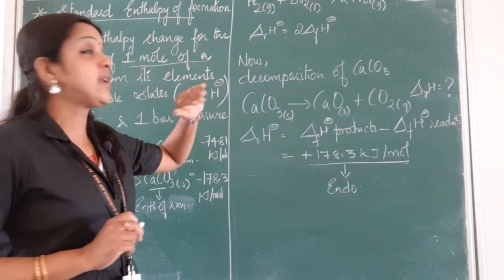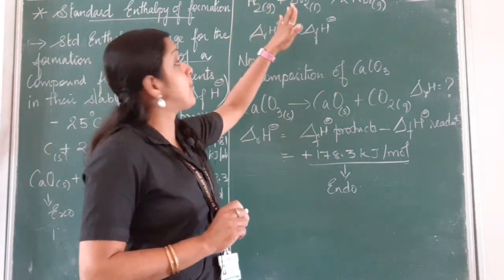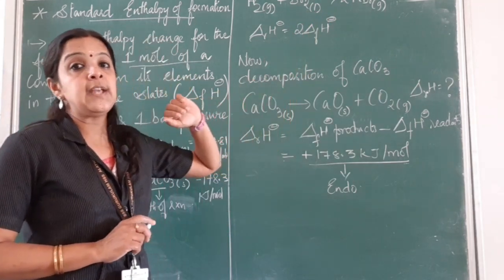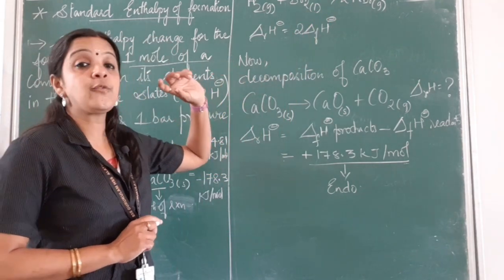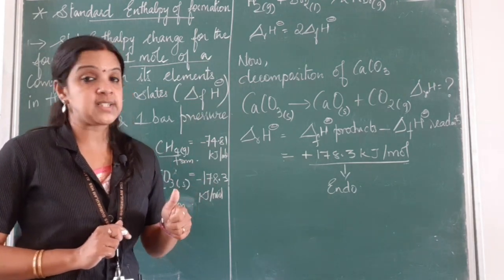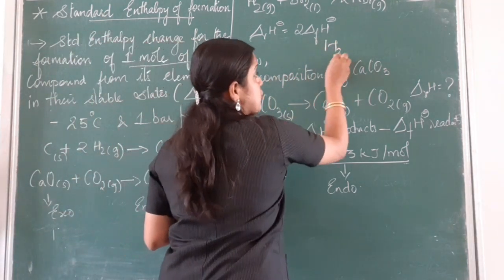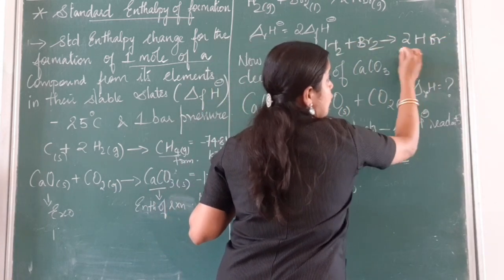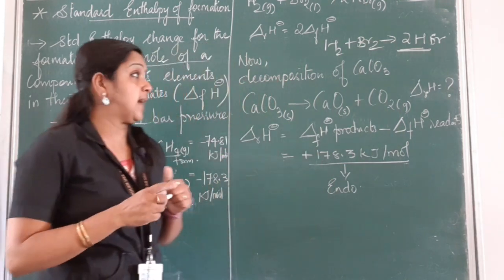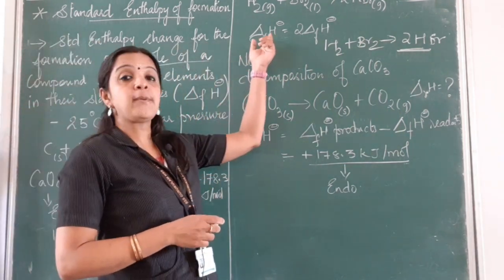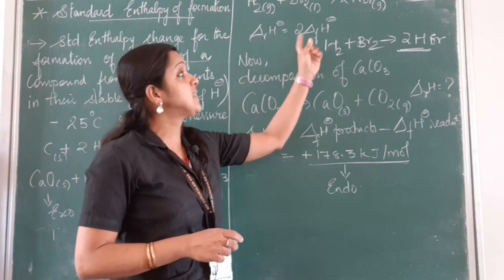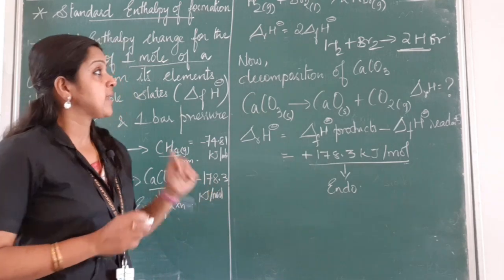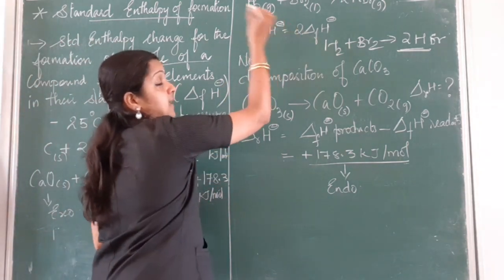Now let's take one more example where 1 mole of hydrogen combines with 1 mole of bromine to form 2 moles of hydrogen bromide. If you see in this reaction, children, instead of 1 mole of product, 2 moles of product are formed. That is H2 plus Br2 gives 2 HBr. Instead of 1 mole of HBr, we are getting 2 moles of HBr. So what is happening? The enthalpy of the reaction is twice the enthalpy of formation. And we use this standard symbol.